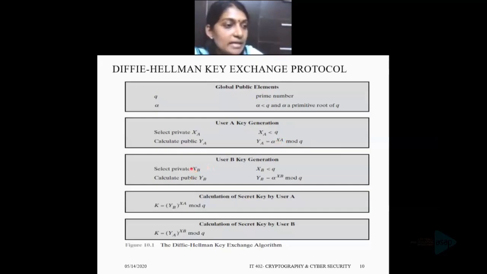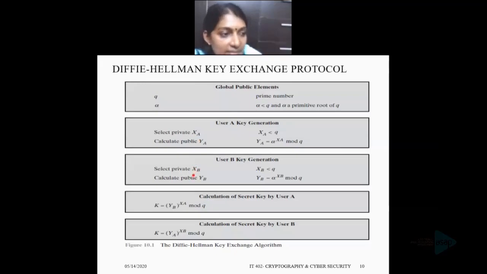Similarly, user B independently selects a random integer xb, which is less than q, and computes yb, equal to alpha raised to xb mod q, same as user A. Each side, user A and user B, keeps the x value private. Here xa and xb are private values, and each makes the y value available to the other. That means the y value is declared public.